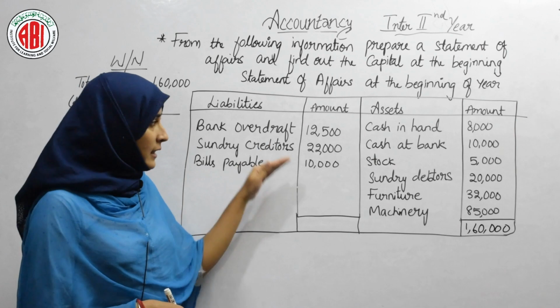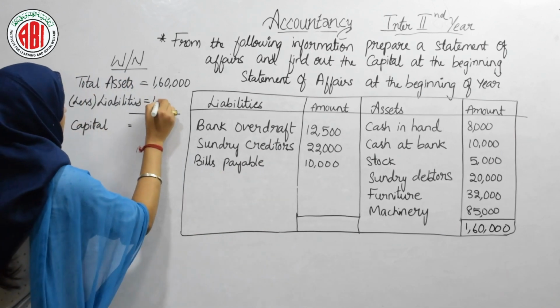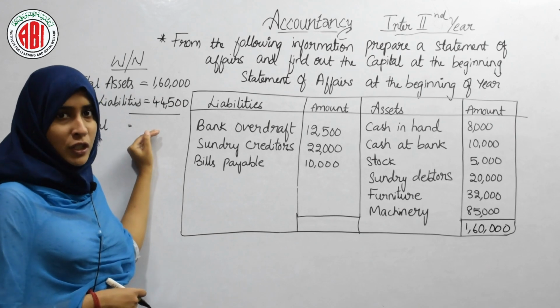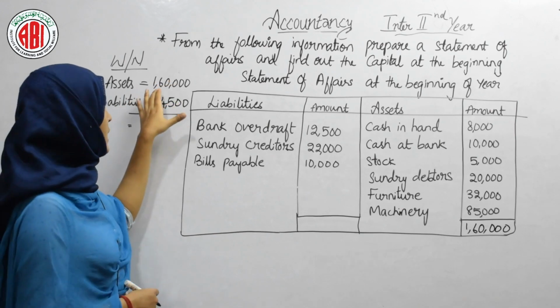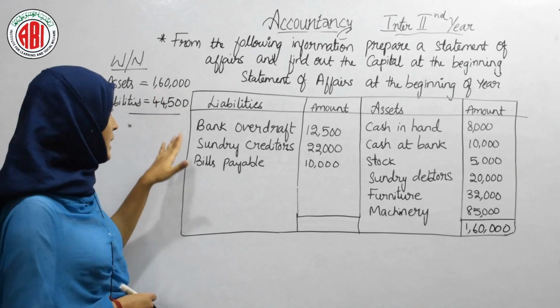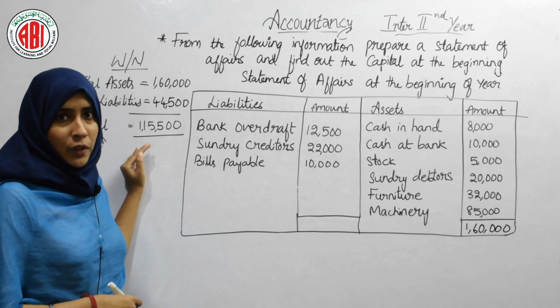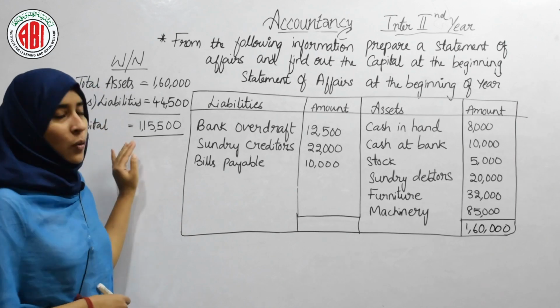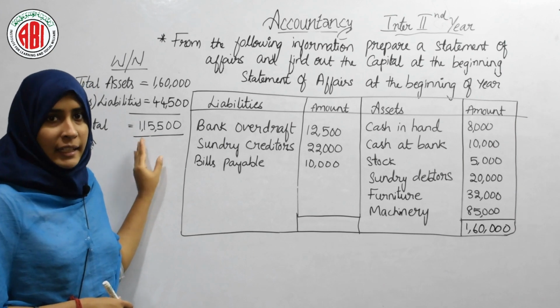Then when you add all these liabilities, you will get 44,500. So, here in the working notes you have to deduct liabilities from assets. That means 1,60,000 minus 44,500. When you deduct both of them, you will get 1,15,500. That will be your balancing capital.